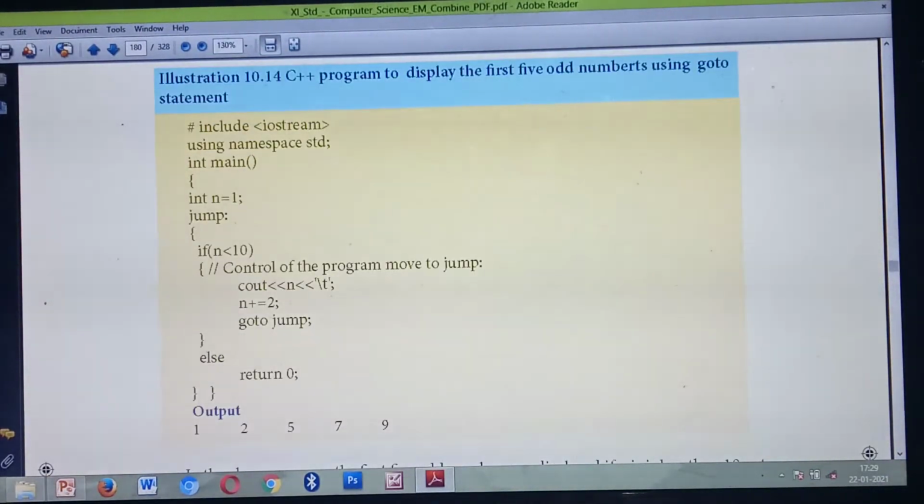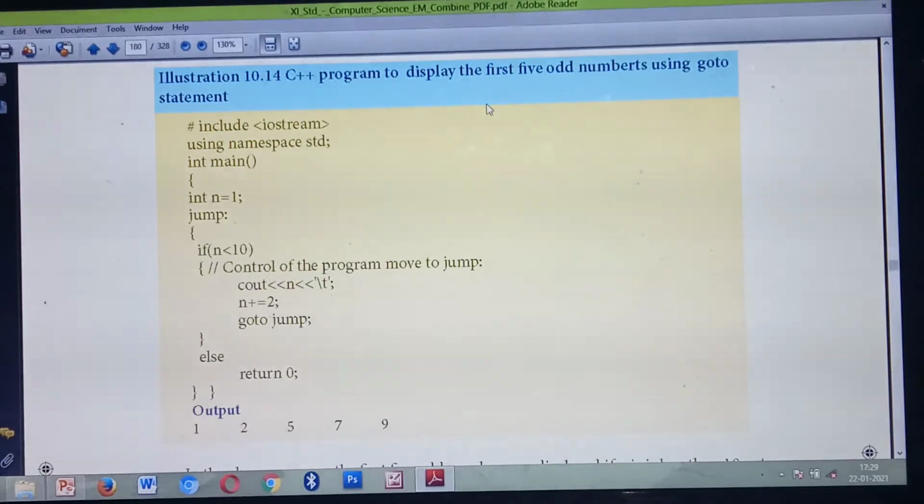Here you are going to write a program to display the first 5 odd numbers. So what's the program? A program to display the first 5 odd numbers using which statement? The goto statement. Understood? Using the goto statement you are going to print the first 5 odd numbers. What's the first line? Header file, then using namespace std, main function.